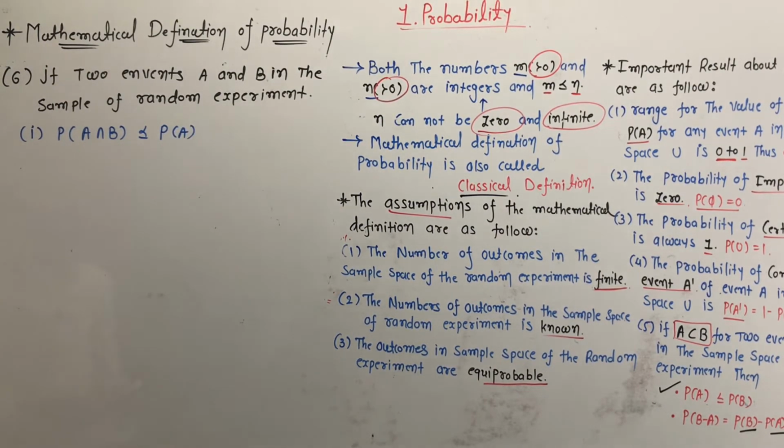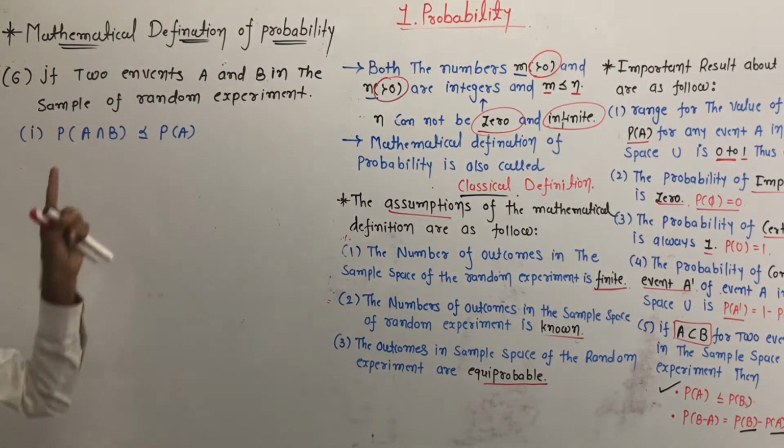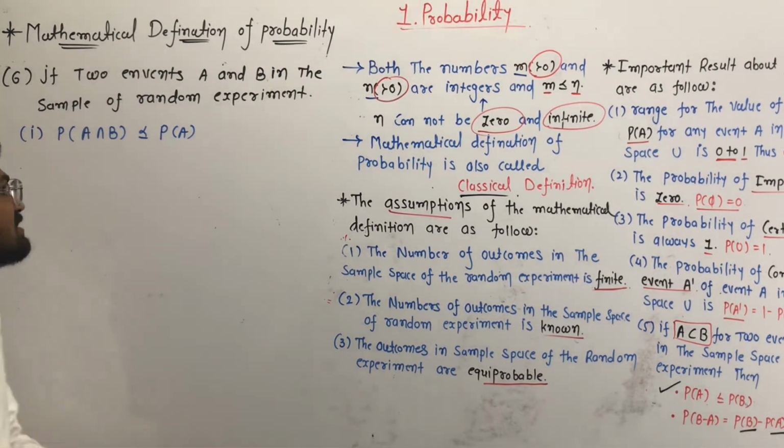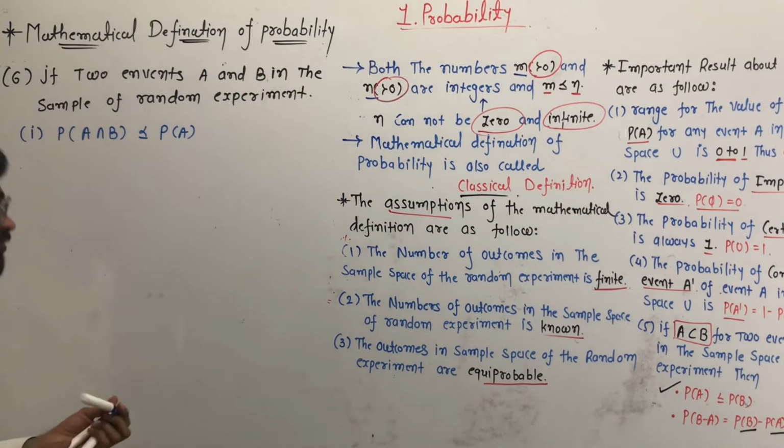Yes, the probability of the intersection of events A and B is always less than or equal to the probability of event A. Why?